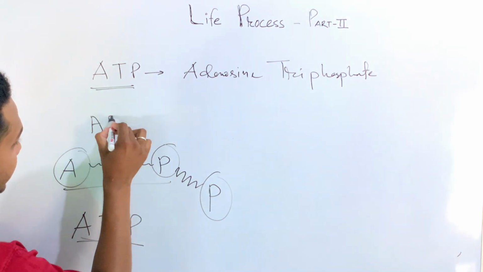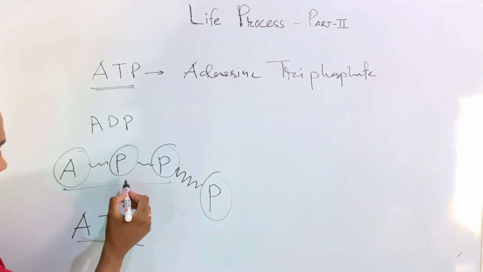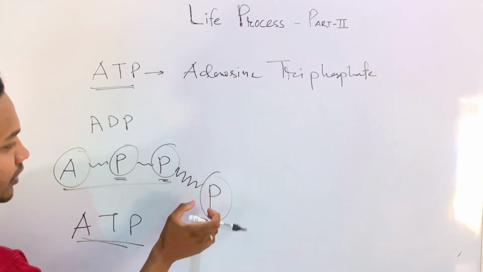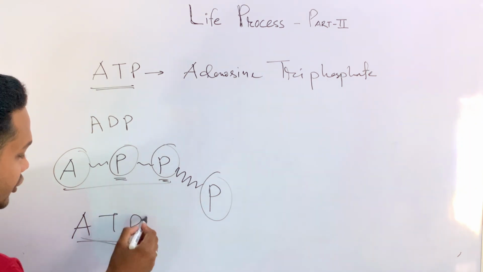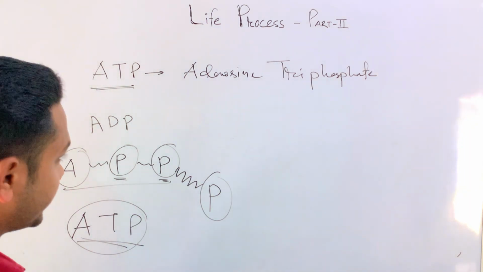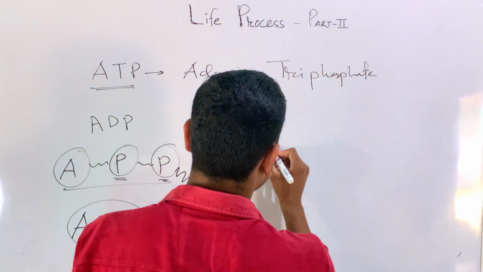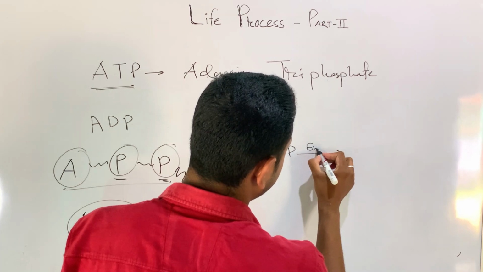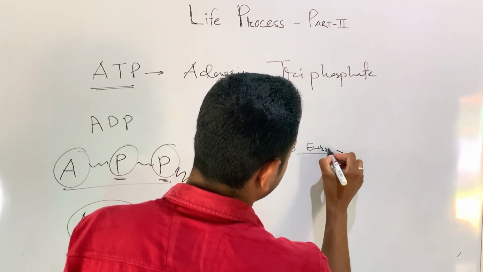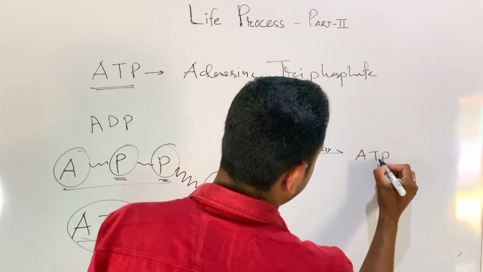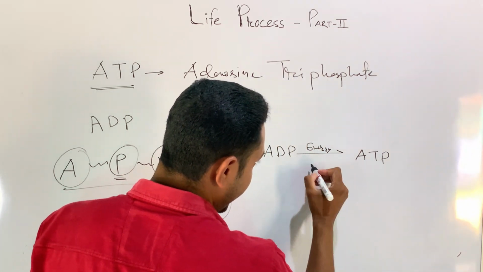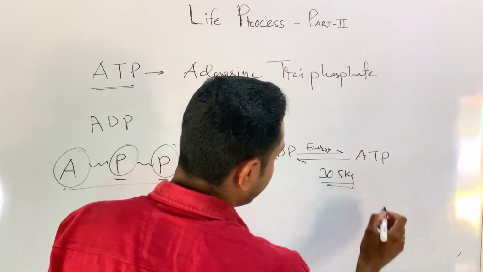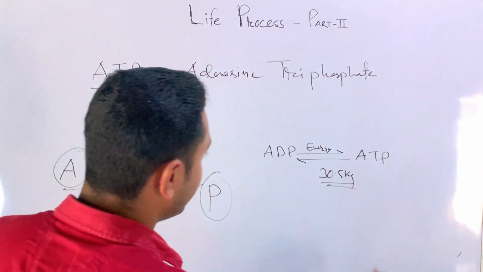Earlier it was ADP, adenosine diphosphate, because there were two phosphates. Whenever one P makes a bond with them, it becomes three phosphates. That is why we get adenosine triphosphate. How does it become that? With the help of energy. Earlier it was ADP, adenosine diphosphate. Whenever it gets energy, it becomes adenosine triphosphate. And again, to break that ATP to form ADP again, it requires 30.5 kilojoules of energy.